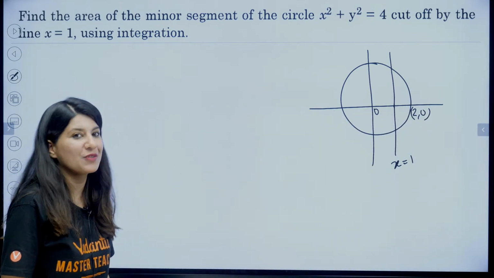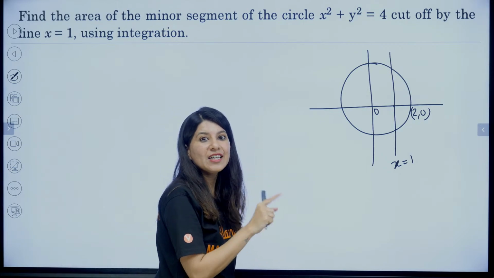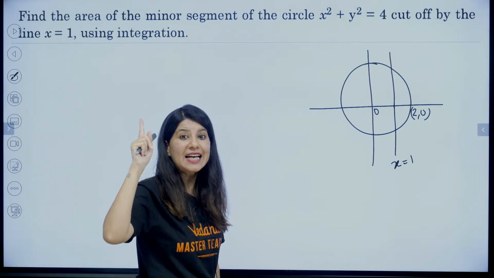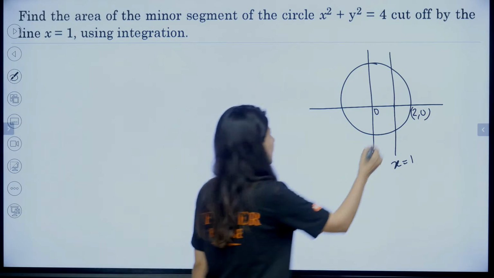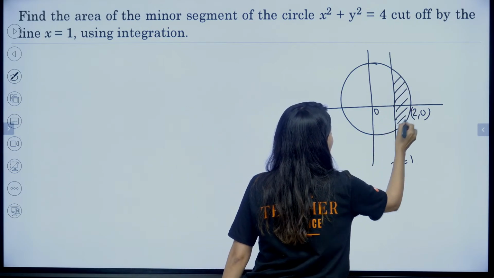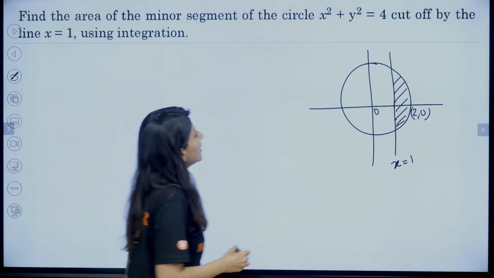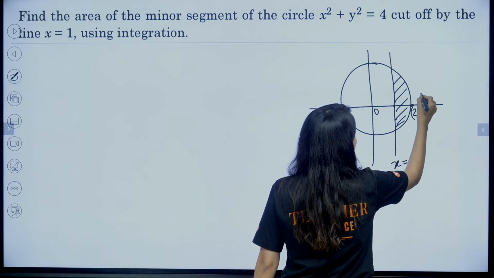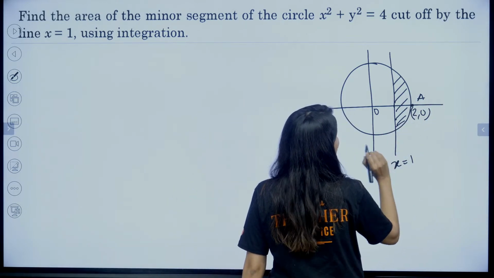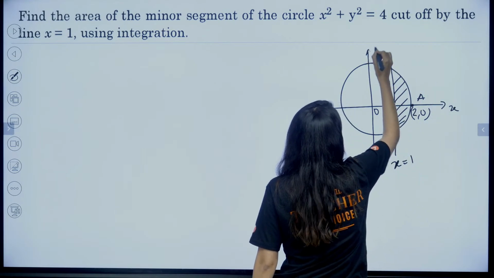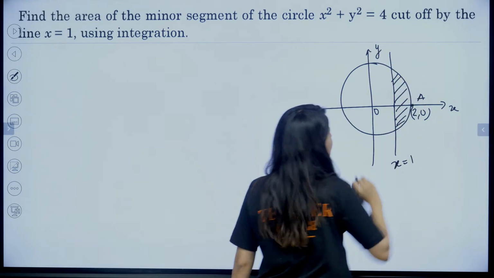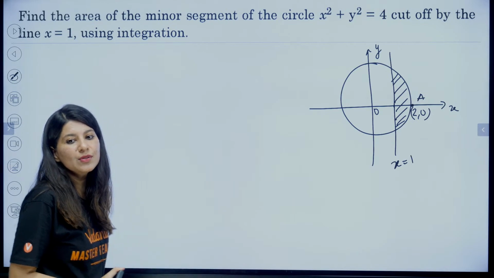And we need to solve it by the help of integration. It is clearly mentioned, right? Because we can find out the area by using the class 9, class 10 technique, segment technique. We don't have to do that. Okay. So how do we find it? How do we understand it? So that's why I was telling you that you can mark it as A. This is x equals to 1. This is your x-axis. Label it properly. Shade it nicely. Okay. So this will actually give you some marks.